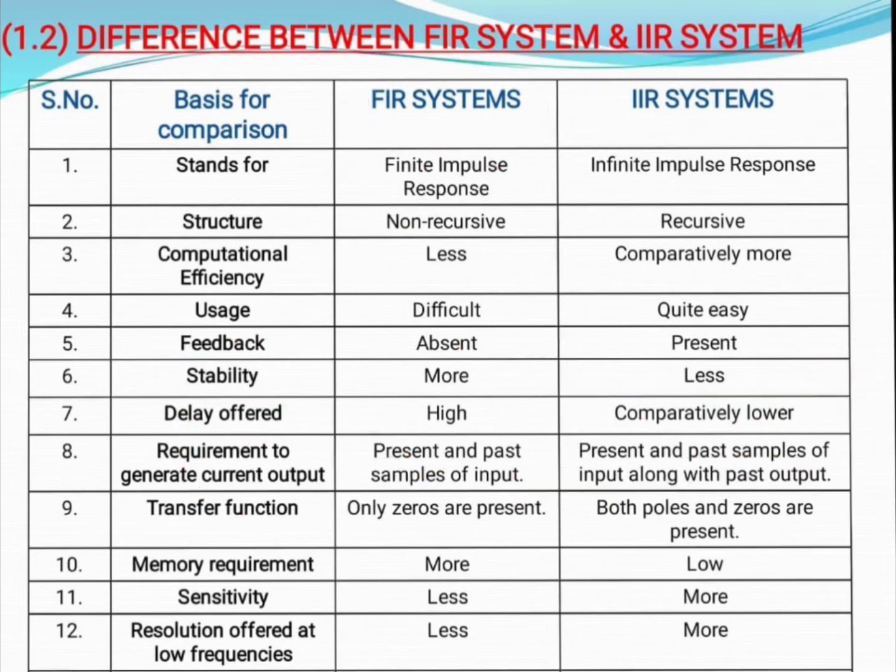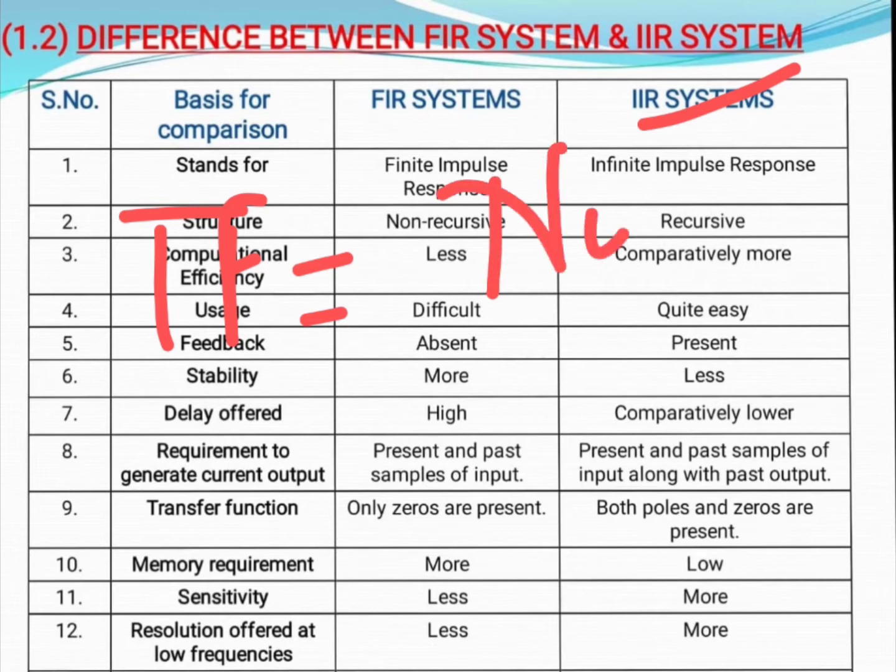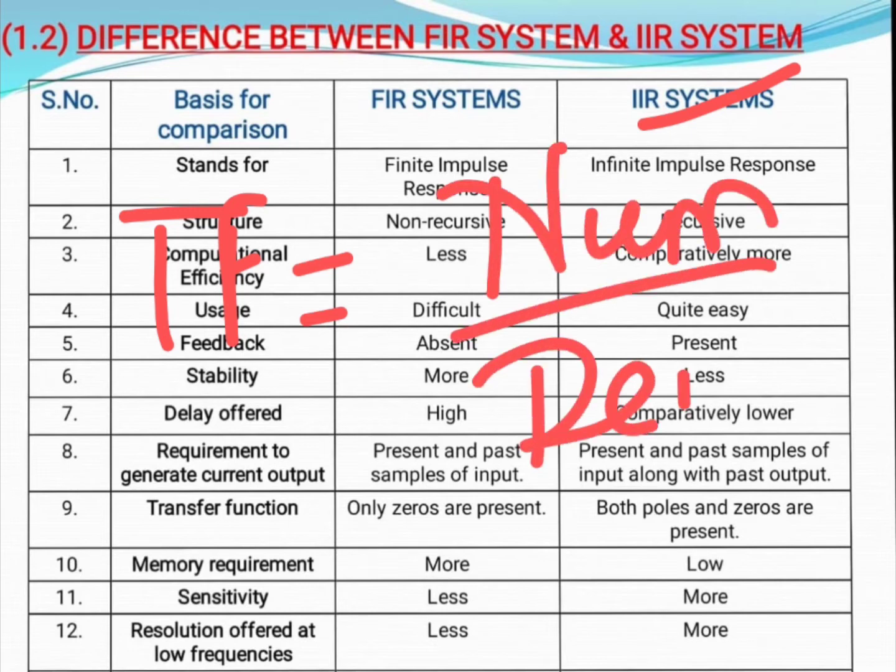Likewise, when we talk about an IIR system, because it is a closed loop system, our transfer function is in the form of numerator upon denominator. As an FIR system consists of only a numerator term, the roots that exist are zeros only. The IIR system transfer function consists of a numerator as well as a denominator, and hence the roots present in the numerator are zeros, and the roots present in the denominator are poles.